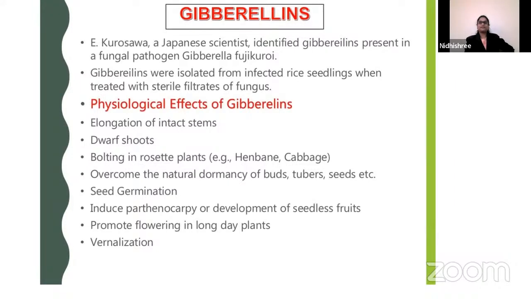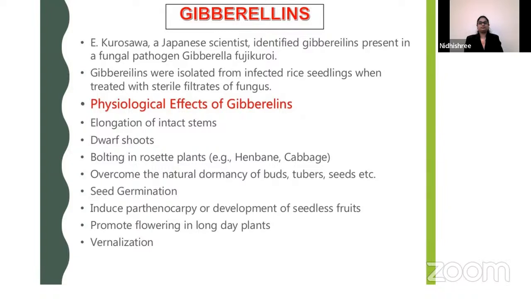Okay, ma'am. Gibberellins. Kurosawa, a Japanese scientist, identified gibberellins present in a fungal pathogen, Gibberella fujikuroi.